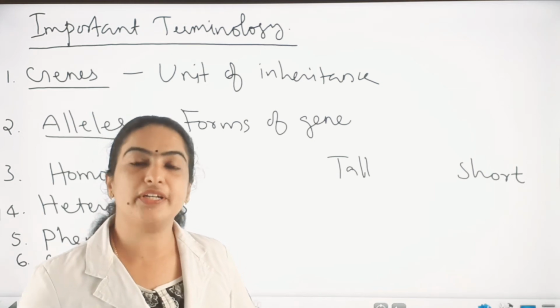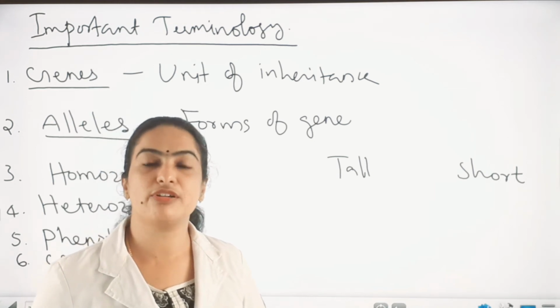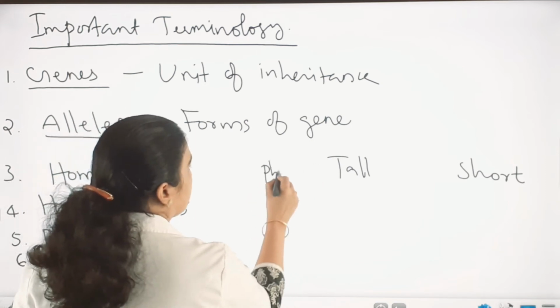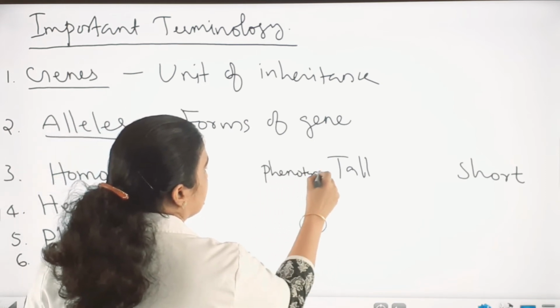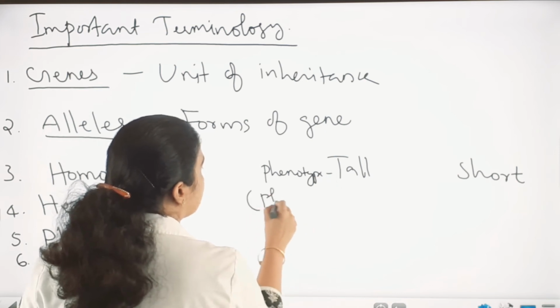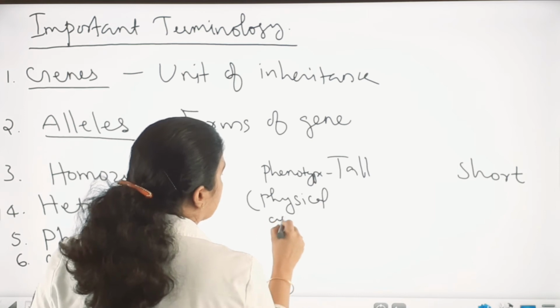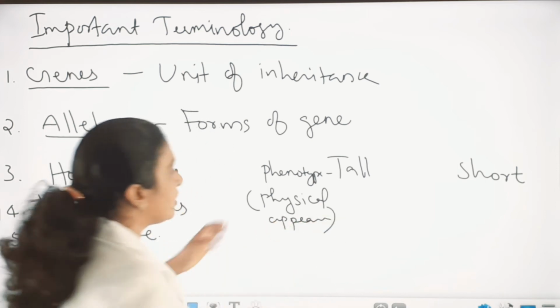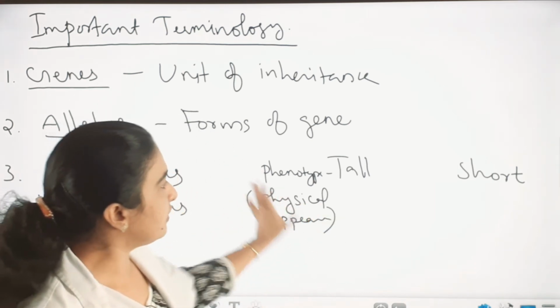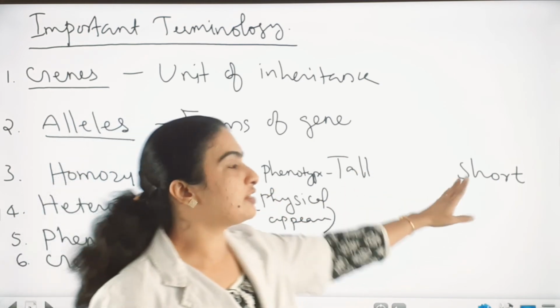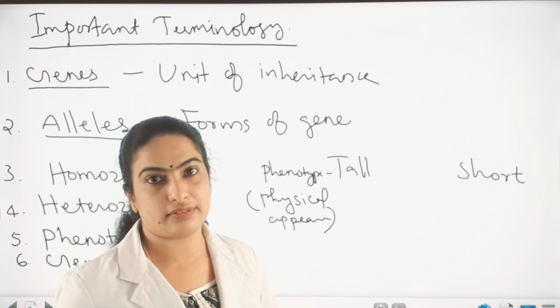The physical appearance of an organism or of a character is called a phenotype. So, phenotype means physical appearance or visible character. Physical appearance of a character or visible or expressive character is called a phenotype. Here, the tallness and shortness is the phenotype.